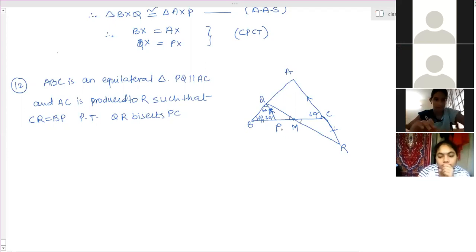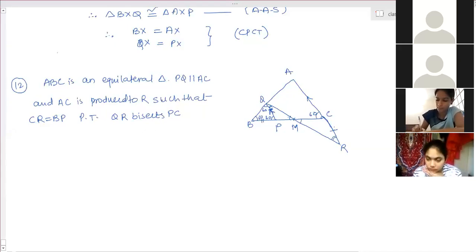PQ and CR are equal. This angle at M is a vertically opposite angle. And angle Q is equal to angle R, alternate interior angles. So therefore by AAS criteria, two triangles are congruent. And therefore QM is equal to MR. So therefore PC bisects QR.